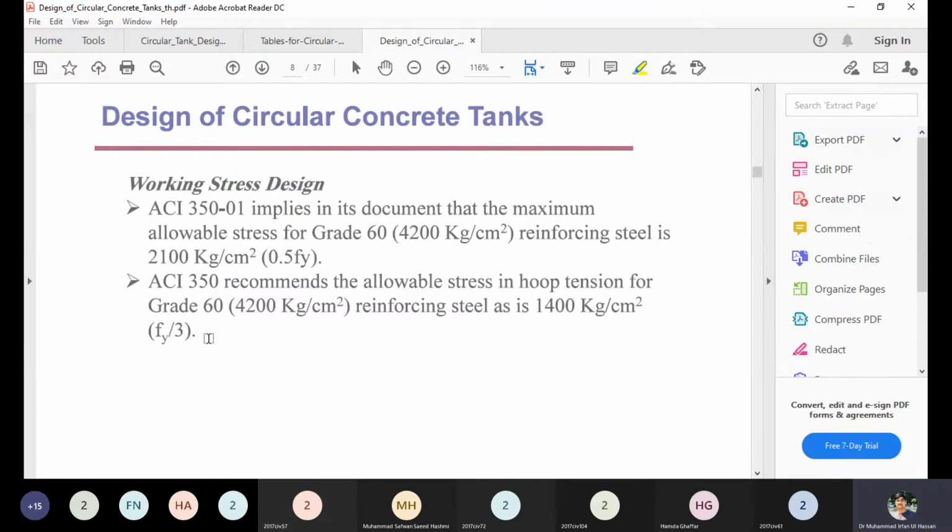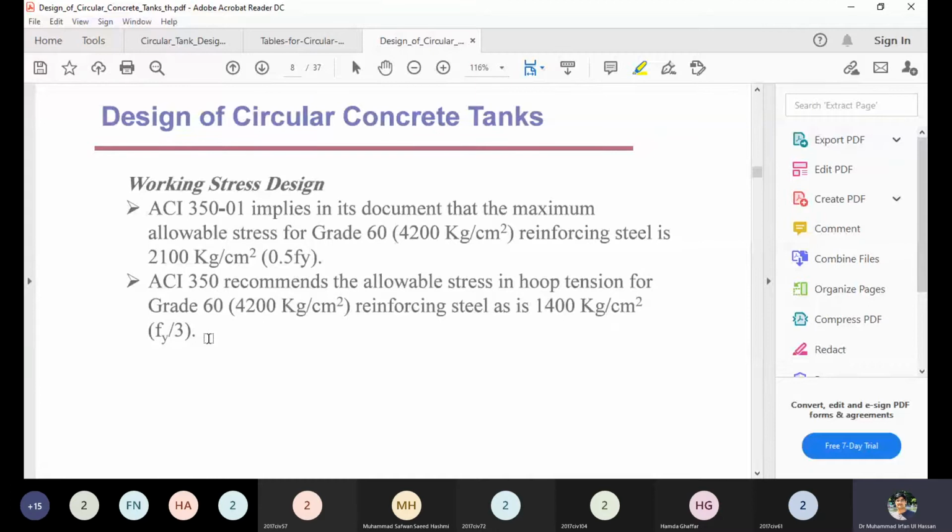Historically, engineers have followed the working stress method because the tank is a critical structure, and repairing will become challenging if something suddenly happens to the tank when it is full of water or any other liquid.